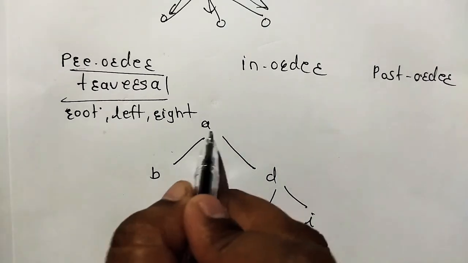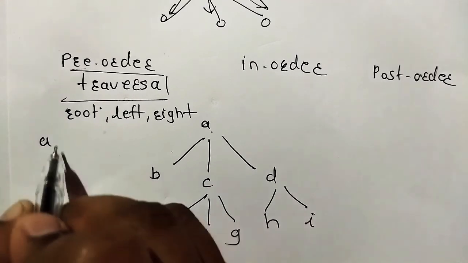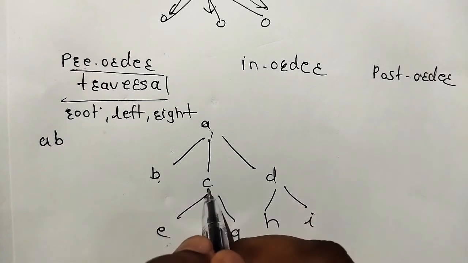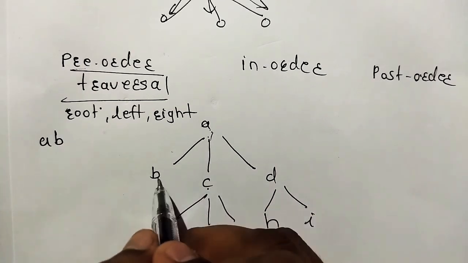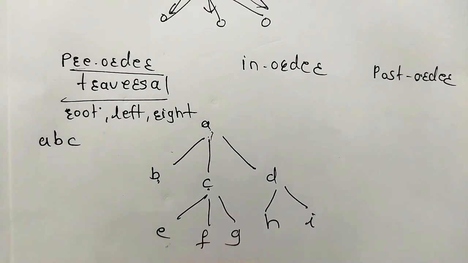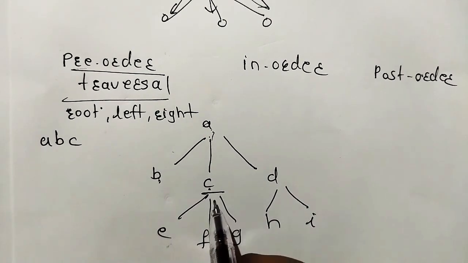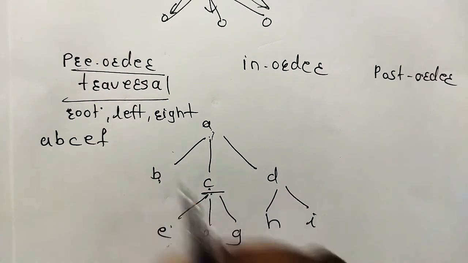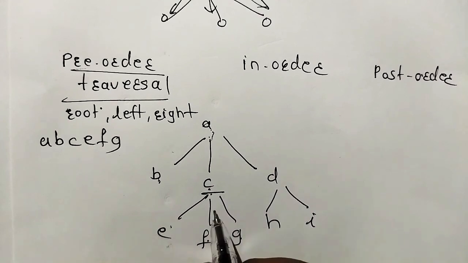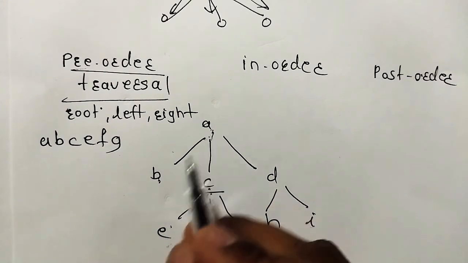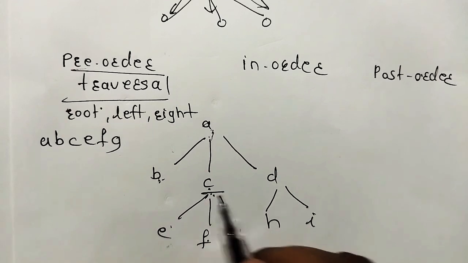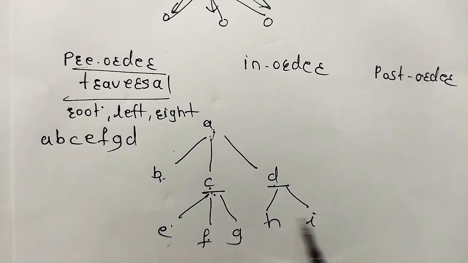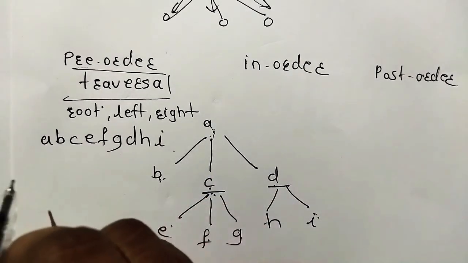First is root A. Next left B. Now there are no children here, so root, left, right of this root, this left, then right C. Check again for C. This is a root, then again left, right. Next for this root, left, right, again right. Now D, again for D, root, left, right. This is the pre-order for this tree.